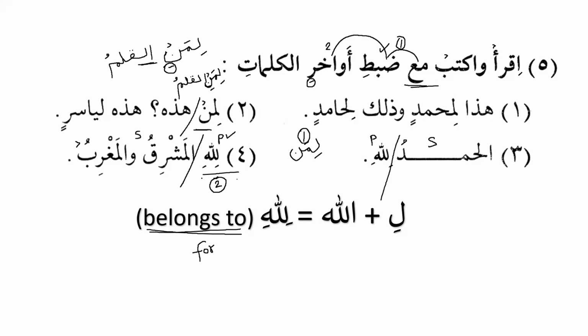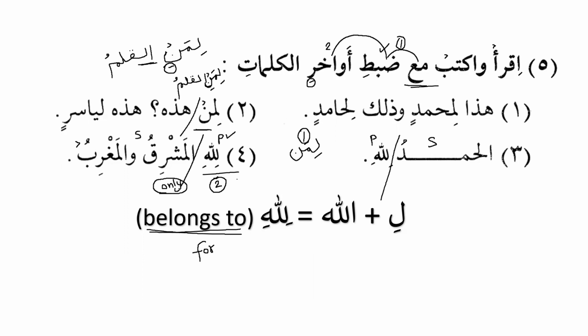Now, the east and the west belong only to Allah subhanahu wa ta'ala. So the translation will include 'only'. We cannot say just the east and the west belong to Allah. We will say, the east and the west belong only to Allah subhanahu wa ta'ala. So there is nothing for no reason in the Quran.